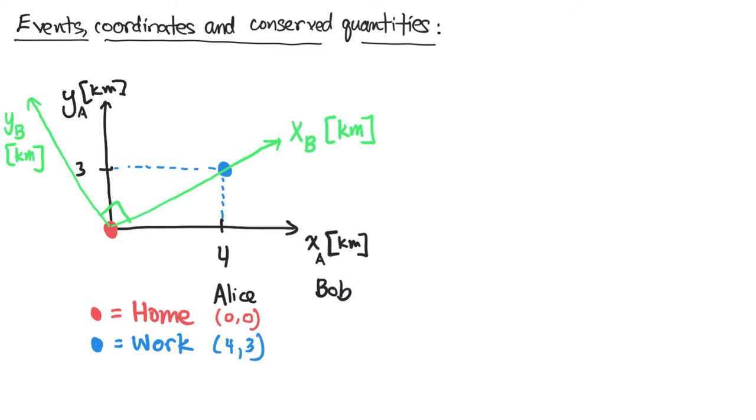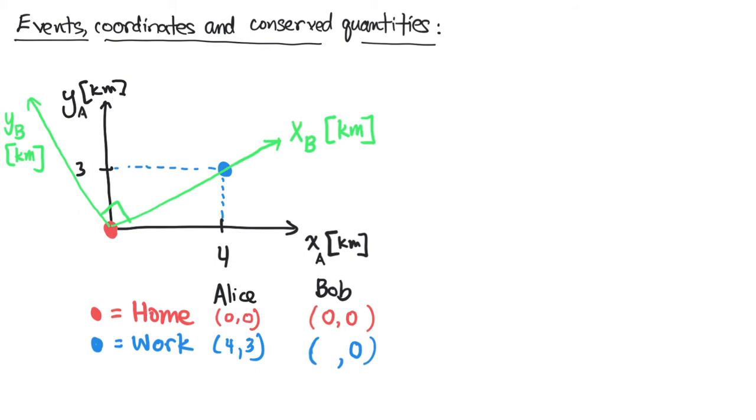And Bob then would disagree on the coordinates of these points, right? First of all, we can write down the coordinates for these 2 points, home and work. And for Bob, notice the red dot is still at his origin. So actually he will agree with Alice that home is at 0, 0. Work, however, he will disagree. He will say, no, it's not 4, 3, because the blue point is on his x-axis. And a point that's on his x-axis has a y-coordinate of 0. So Bob says the y-coordinate of his work is 0.